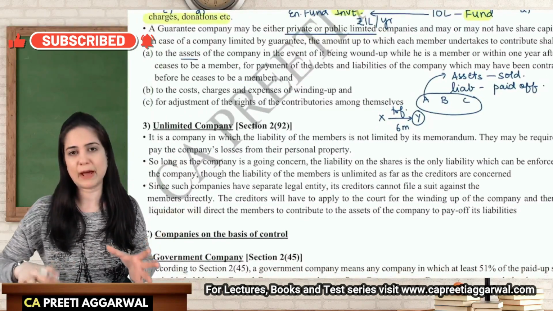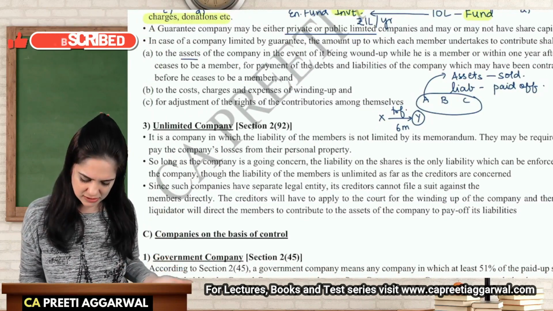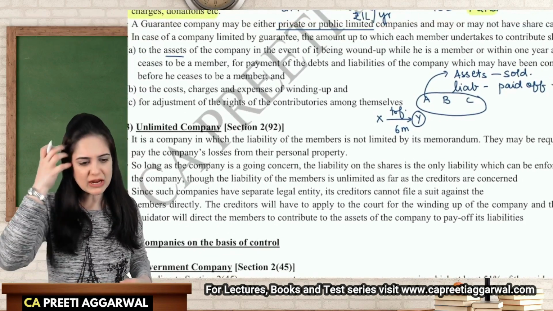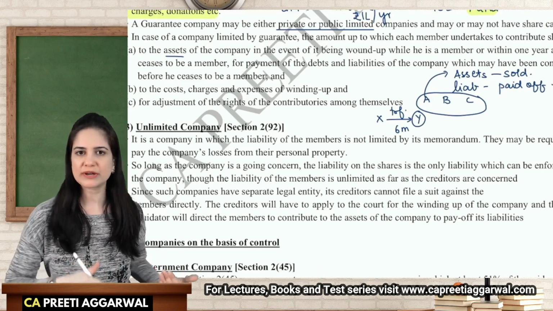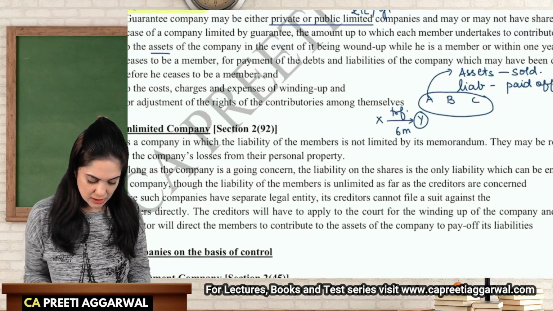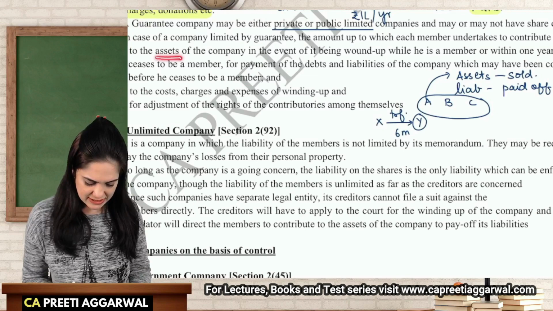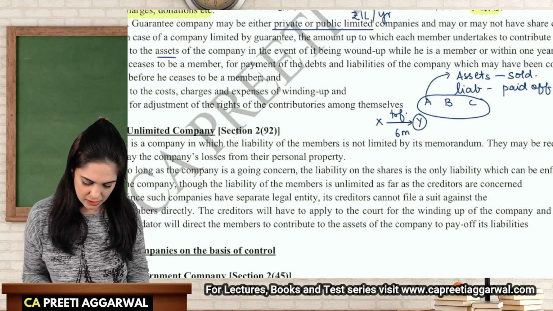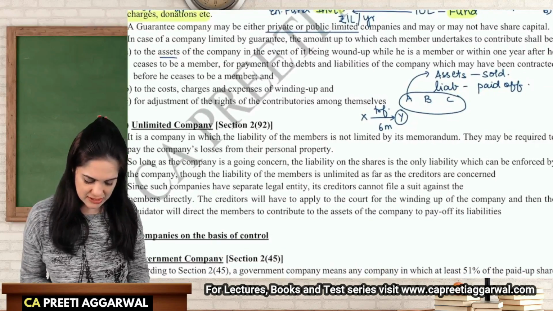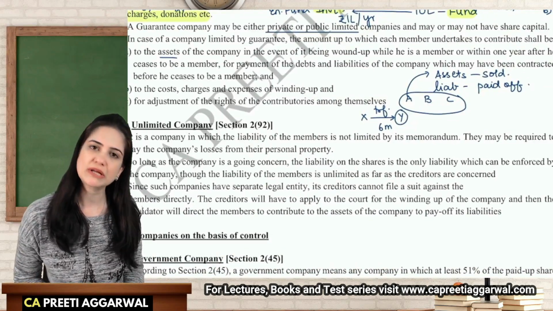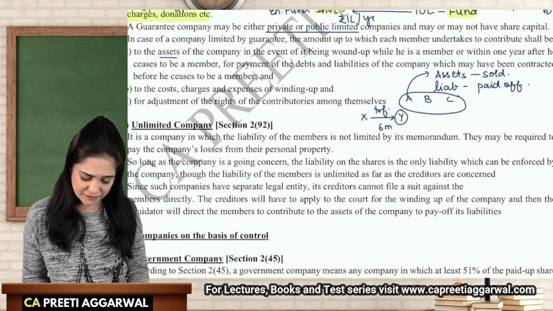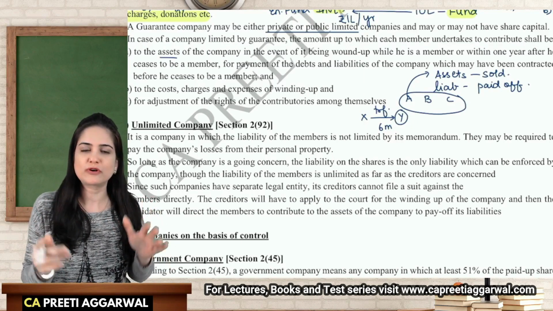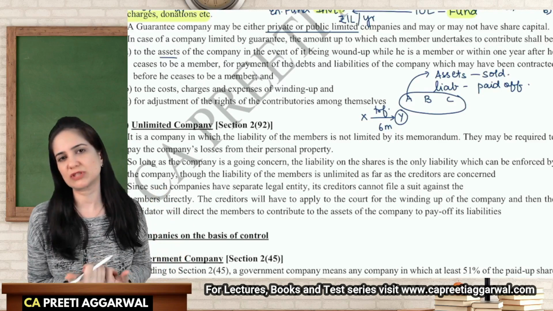If the winding up happened beyond 1 year, then X will not be liable, Y will be liable. And if we are not able to recover, then we will ask the other members to pay, and then later on recover it from Y. So you are liable towards the assets of the company in the event that it is wound up while he was a member, or within 1 year after he ceases to be a member. But will you be liable for all the liabilities? No. If the winding up takes place within 1 year of my transfer, I will be responsible only for the liabilities incurred while I was a member.